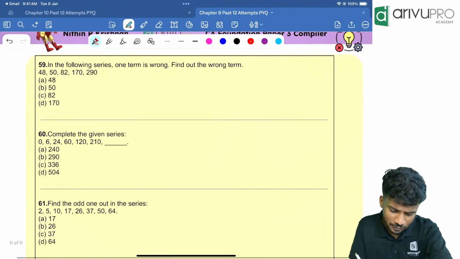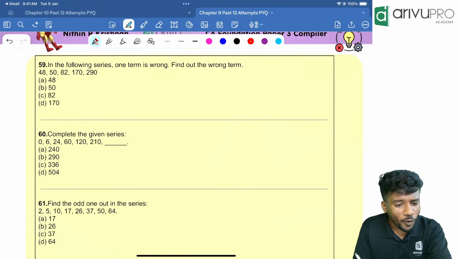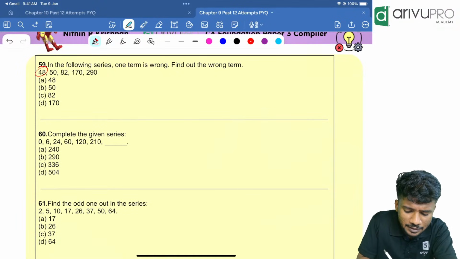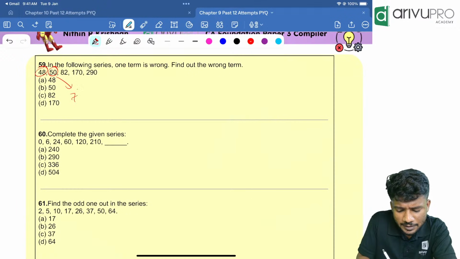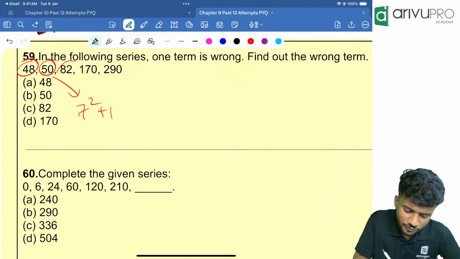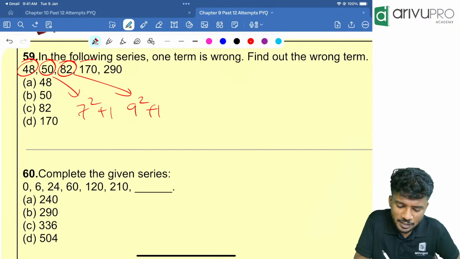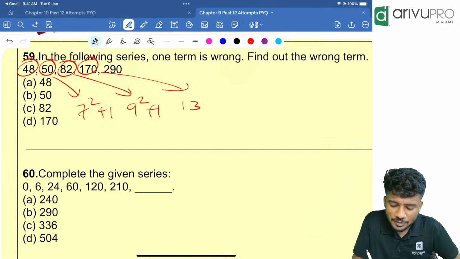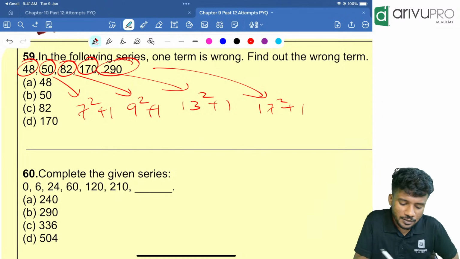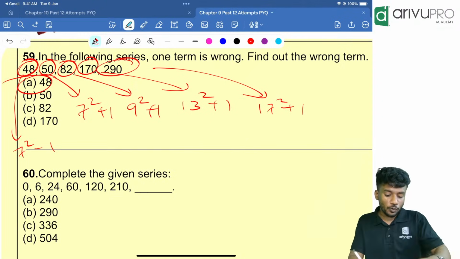In the following series one term is wrong. Which term is that? Wrong term is the question. People, look here. 50 is nothing but 7 square plus 1. 7 square plus 1 is 49 plus 1, which is 50. This is nothing but 9 square plus 1. This is nothing but 13 square plus 1. This is nothing but 17 square plus 1. Then 48 is 7 square minus 1. So 48 is the odd man out.